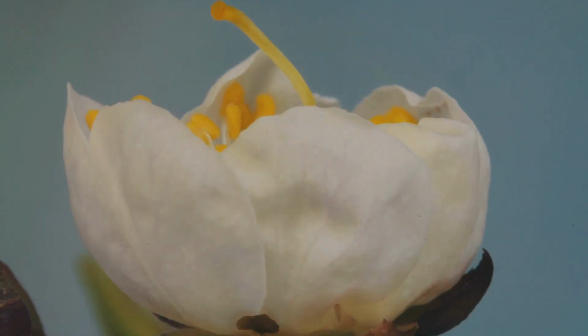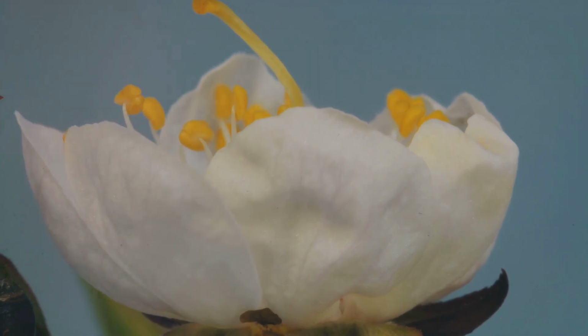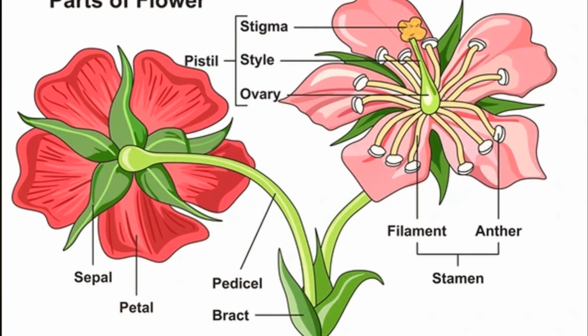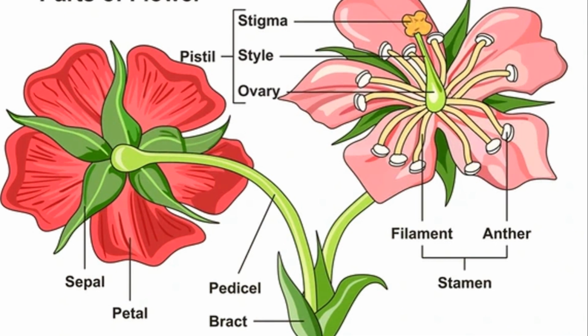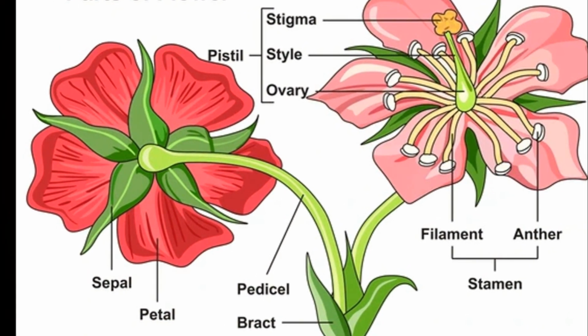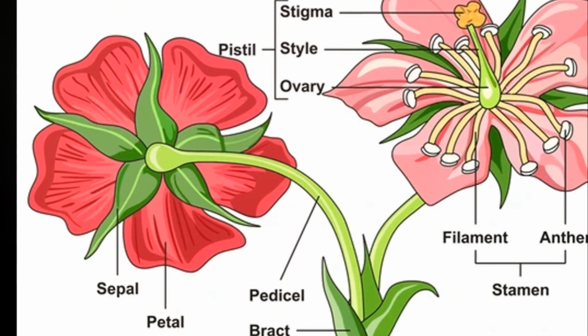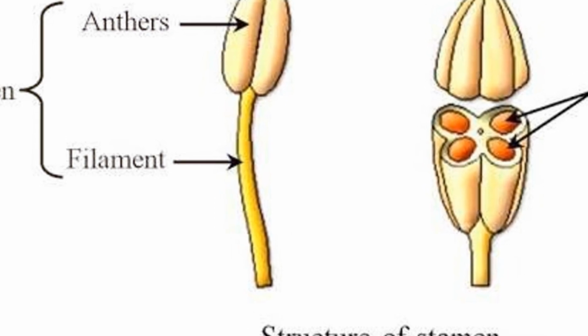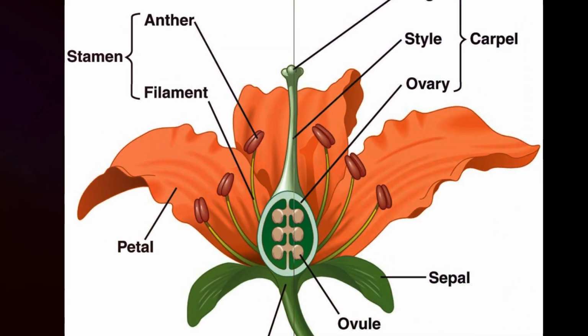The adventure begins with the flower, nature's marvel of design and function. A flower usually comprises four parts: the sepals, petals, stamens, and carpels. The sepals protect the flower bud, while the petals, with their vibrant colors and enticing fragrances, attract pollinators. The real action, however, takes place in the stamens and carpels, the reproductive organs of the flower. Stamens produce pollen, the male gametes, while carpels house the ovules, the female gametes.